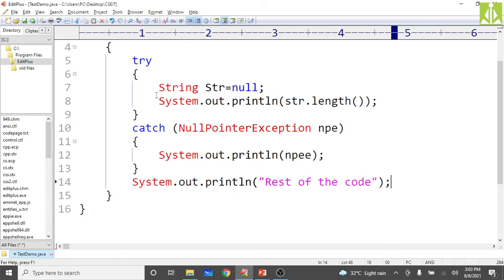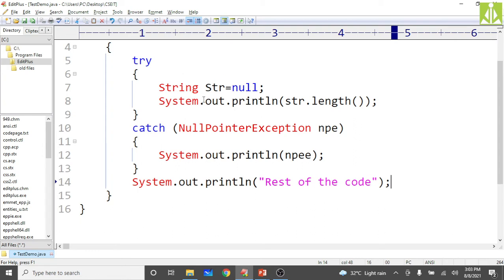So I have created a string and assigned it null. This is a string reference, and if the reference becomes null, it is not pointing to any string. If it is not holding any string, calculating the length of that string is an exception, because you're trying to calculate the length of a null pointer.